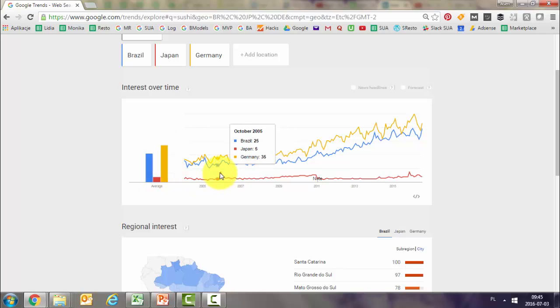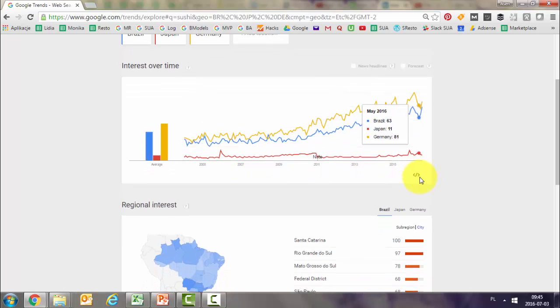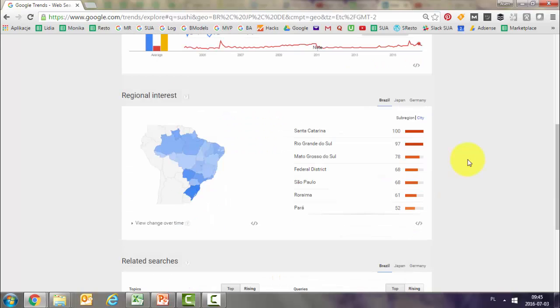For Japan, this is the lowest. So for them, it's actually not something they would be looking for. So let's say they're not search based. Anyway, Germany is the strongest one, then the second is Brazil, and it's growing, and then Japan is roughly the same over the period, and it is flat and pretty low. Yeah, I think it shows you here how it compares within the country. So here you can see the strongest states in Brazil.